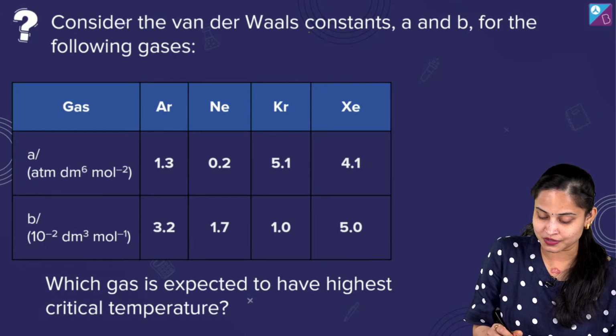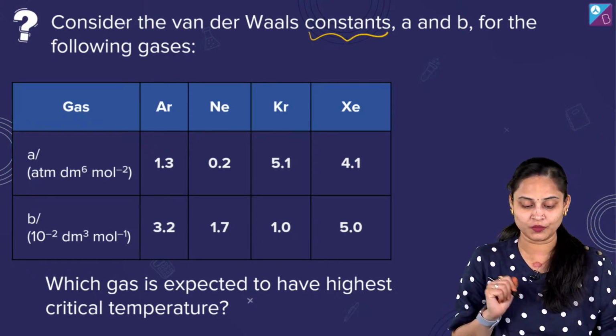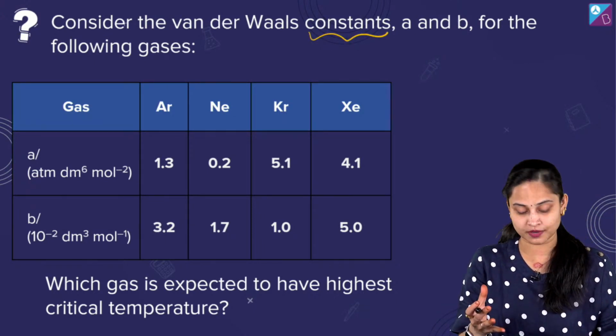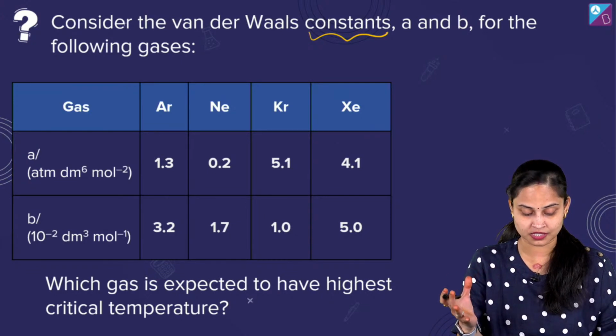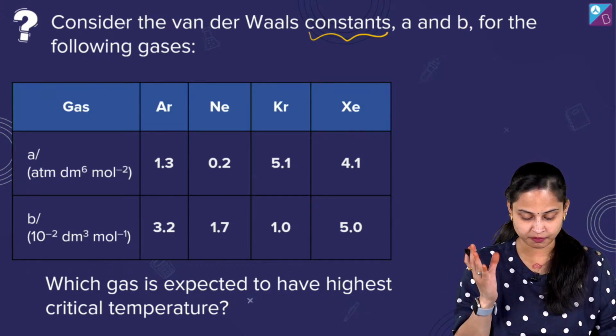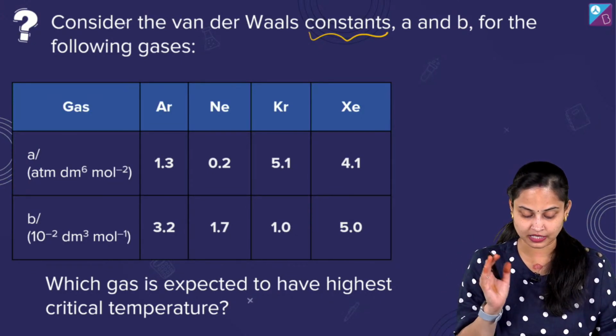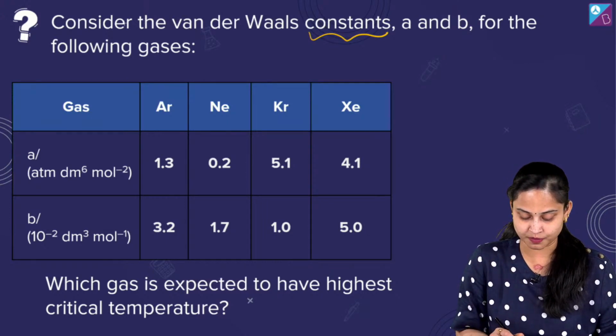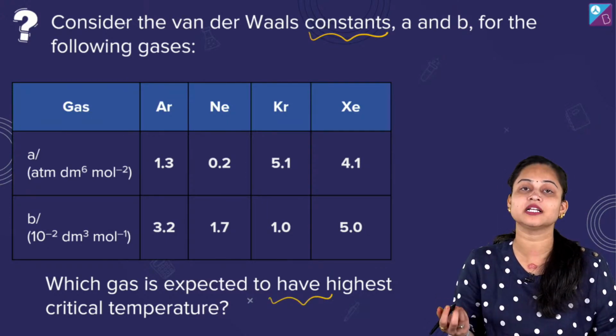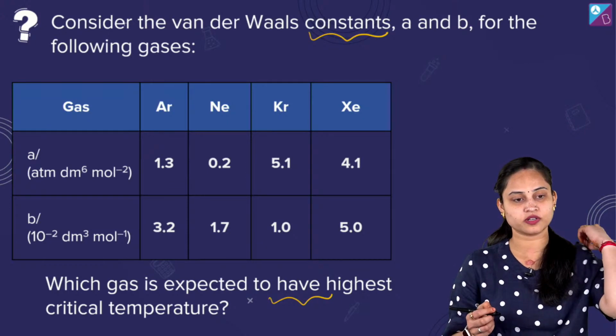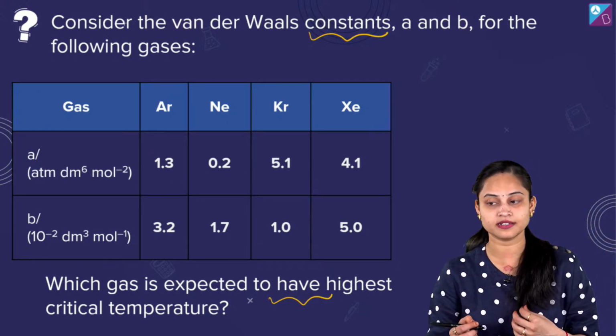Consider the van der Waals constants A and B for the following gases. The gases given to you are argon, neon, krypton and xenon. The values of A and B, these van der Waals constants, are given to us. Which gas is expected to have the highest critical temperature? Which gas is actually expected to have a higher critical temperature?